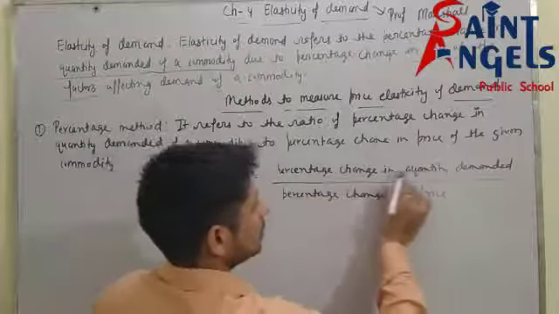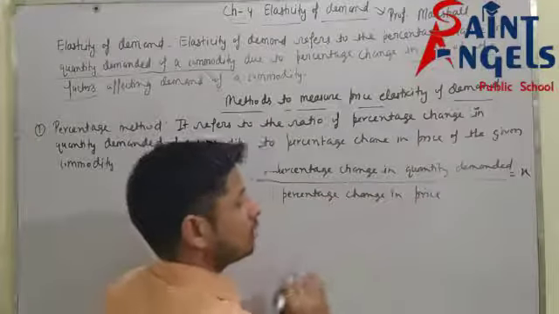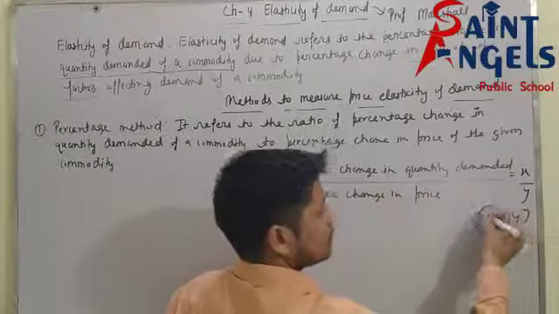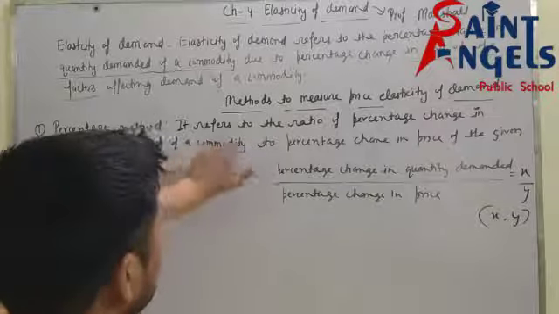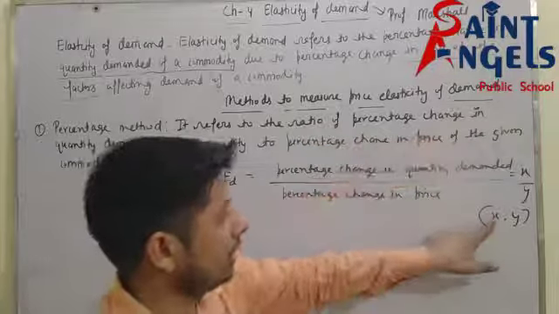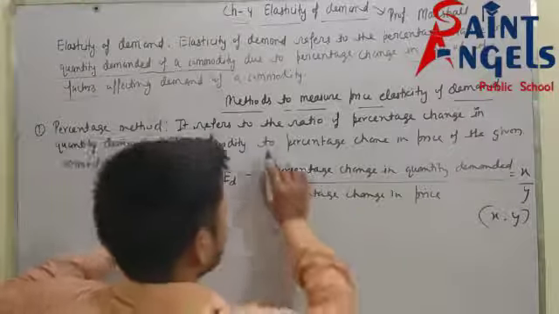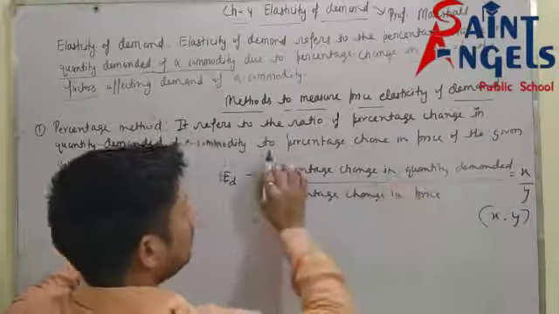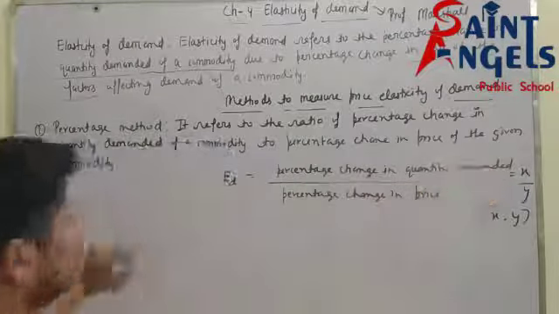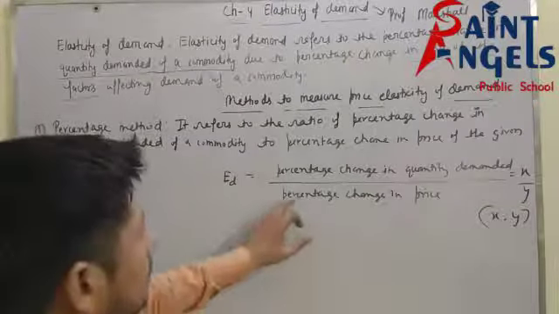Now suppose percentage change in quantity demanded is equal to X and percentage change in price is equal to Y. So I can write this fraction in the form X ratio Y. It refers to the ratio of percentage change in quantity demanded of a commodity to percentage change in price of the given commodity. So this is the definition and this is the formula of the percentage method.